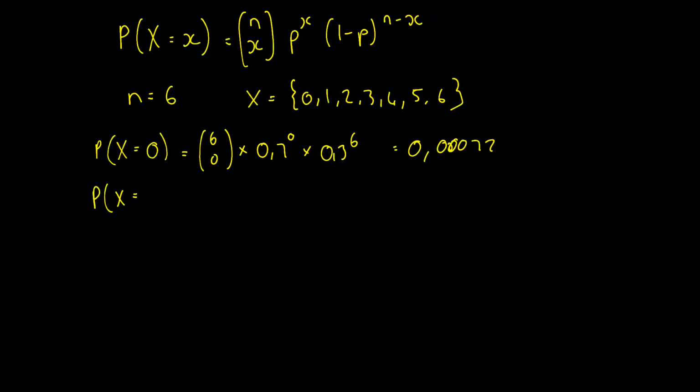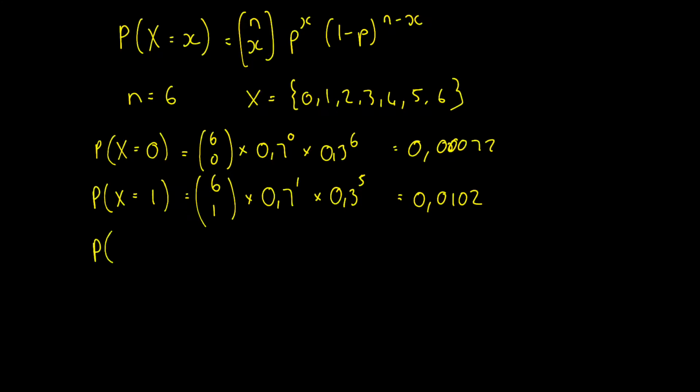All right, then let's look at the probability of x equals 1. So the probability that she makes 1 out of the 6 shots is now going to be 6 choose 1 times 0.7 to the 1 times 0.3 to the 5, because remember those exponents must always add up to 6. Okay, and then that gives us 0.0102.